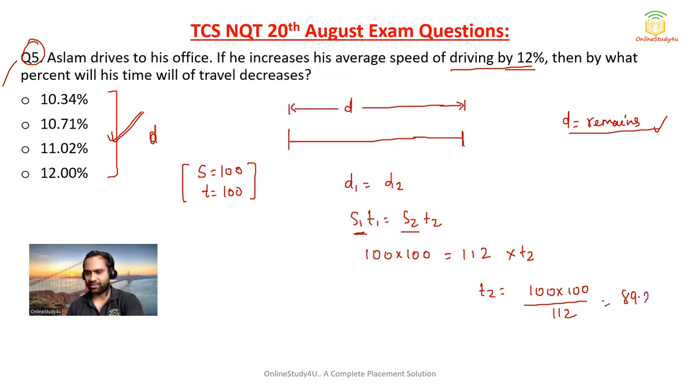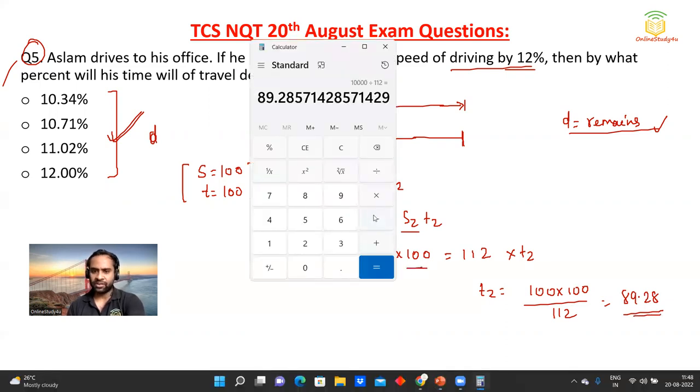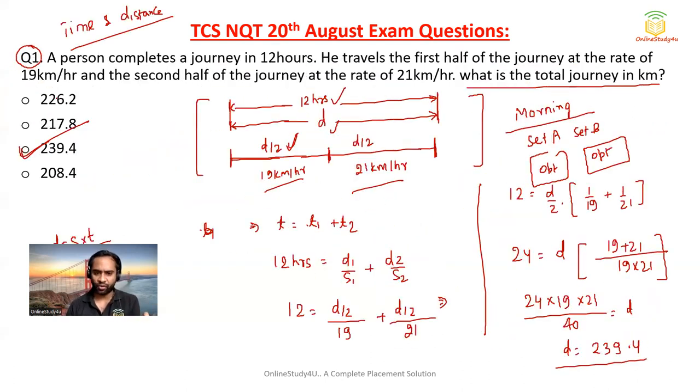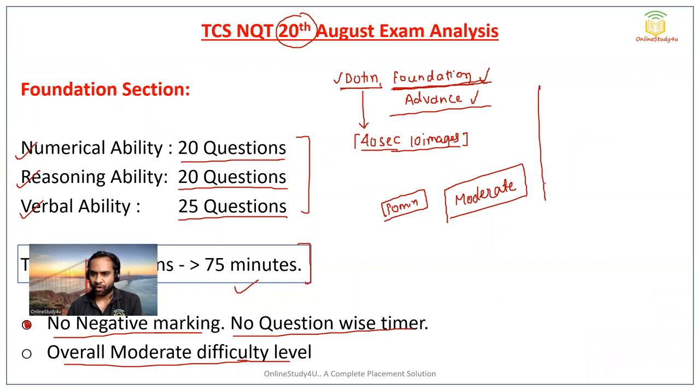Earlier the time was 100 and now it became 89.28. So just subtract it from 100 and you will get 10.71. So this 10.71 percent decrement will be there in your time. So option B becomes the correct answer for question number 5. I hope this video will give you an idea. I will say the question was of moderate level, which I told you in the beginning.